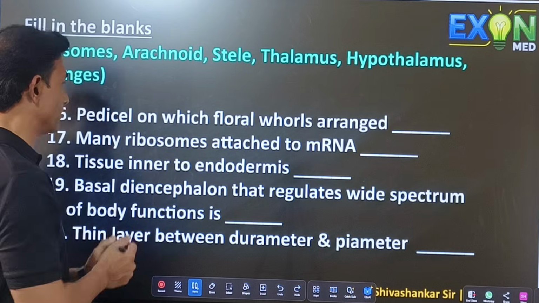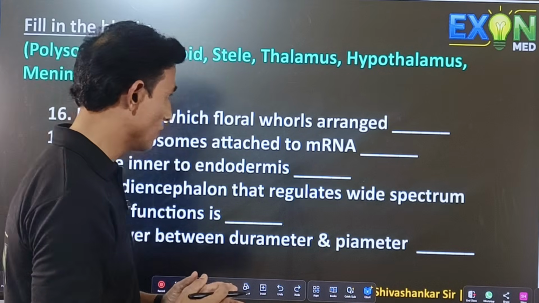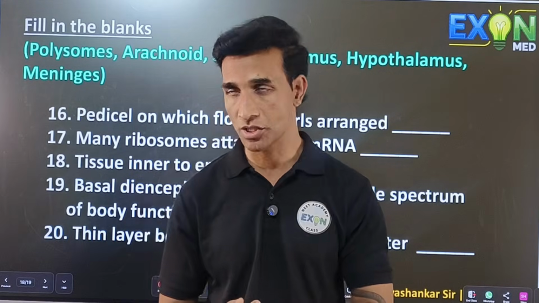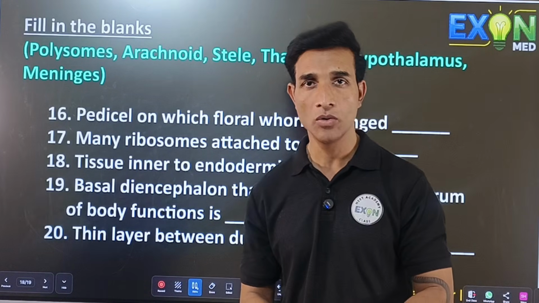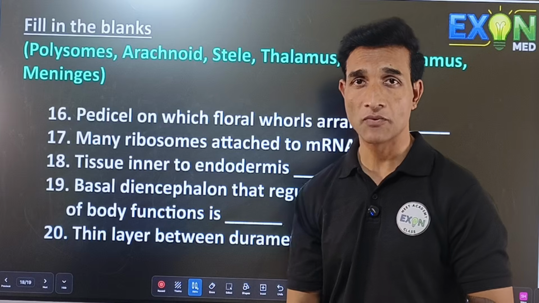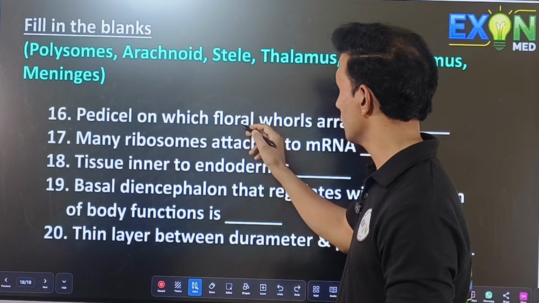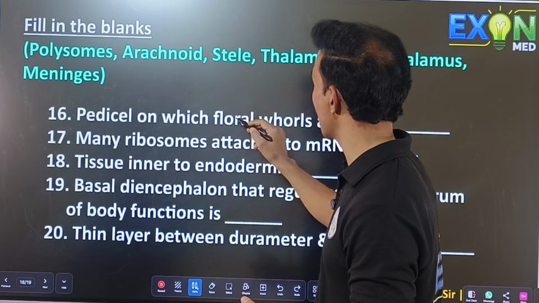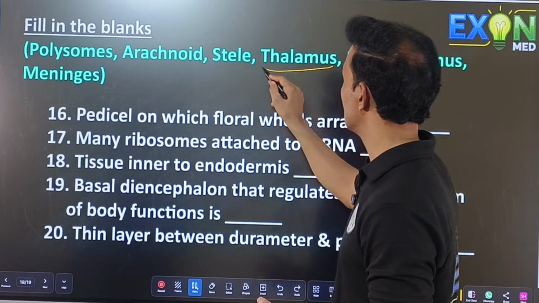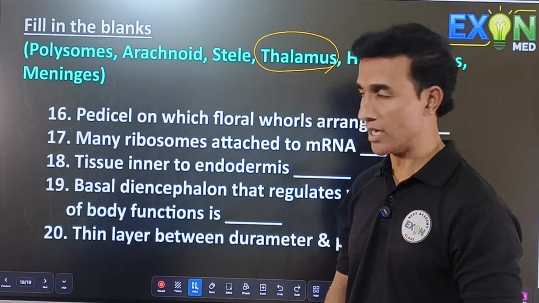First one, pedicel on which floral whorls are arranged. We know the stalk of the flower is called pedicel, and all the floral whorls like calyx, corolla, androecium, gynoecium are arranged on the flat structure called thalamus.